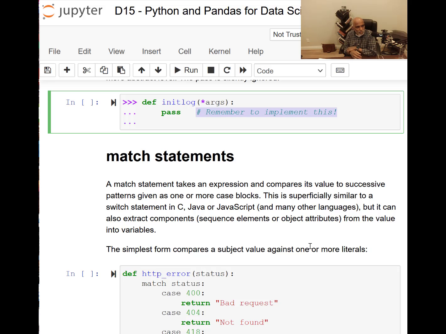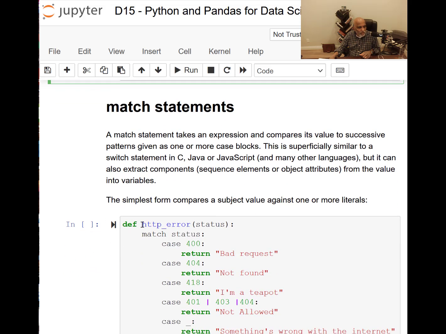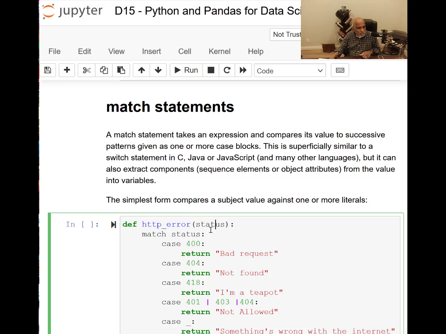The other one I want to introduce to you today is the match statement. A match statement takes an expression and compares its value to successive patterns given as one or more case blocks. So here is a great example. Define a function http_error with a status. Based on the status, it will say match status, case 400, which means it's a bad request. The status will be a number coming from your web server. So it will give 400, 404, 418 or something like that. If it is 400, the program should return bad request. If it's 404, case 404, it will return not found, case 418.